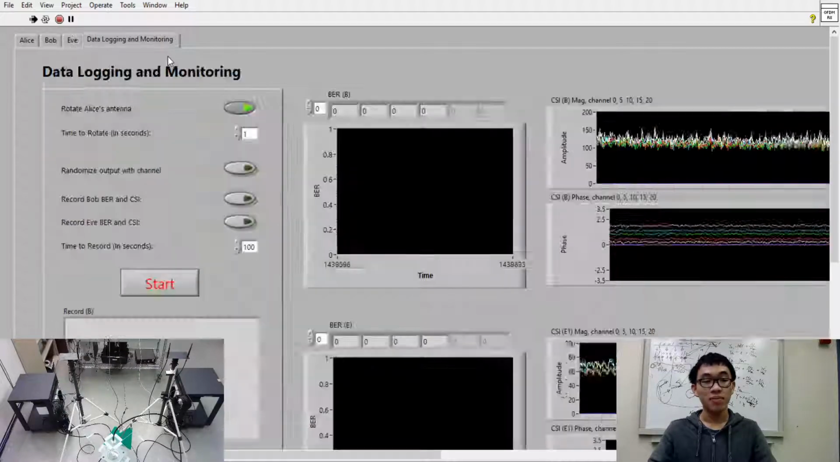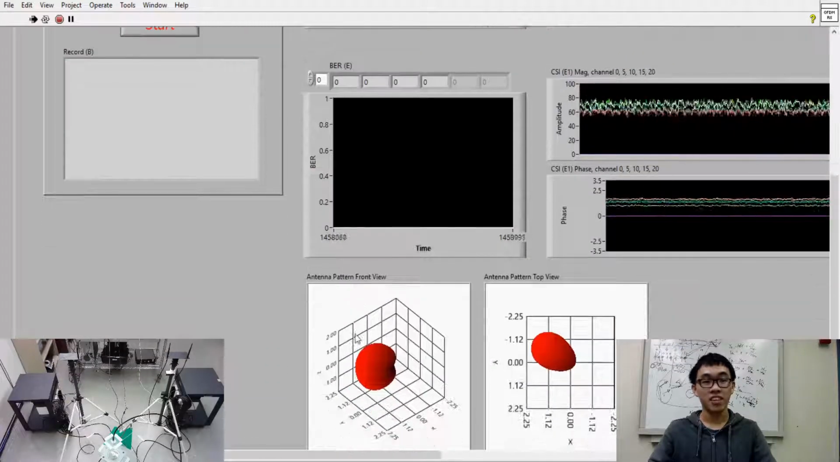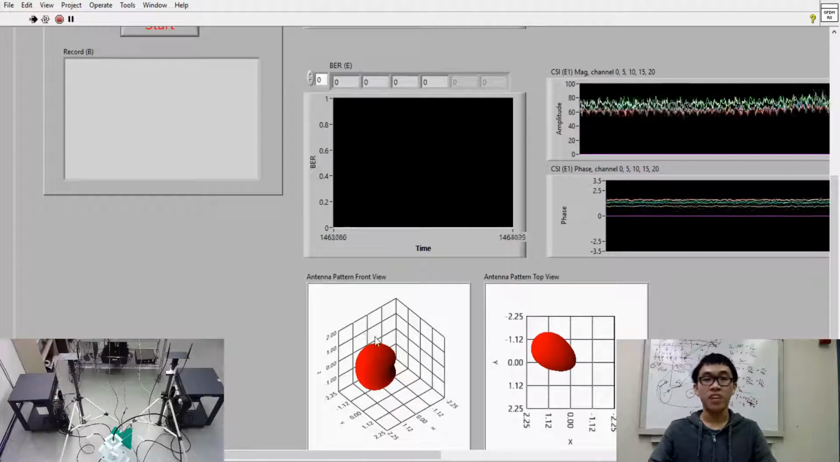In this last tab, we have an analysis of the data being collected as well as control over how the experiment is to be run. We can observe the bit error rate of Bob and Eve's received signals as well as the current antenna pattern of Alice as Alice's antenna rotates. I will now hand it off to Thomas to give a demonstration of our implementation.